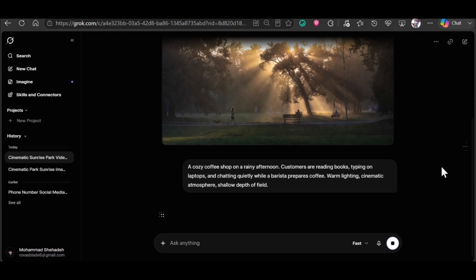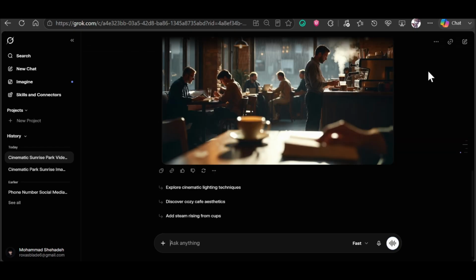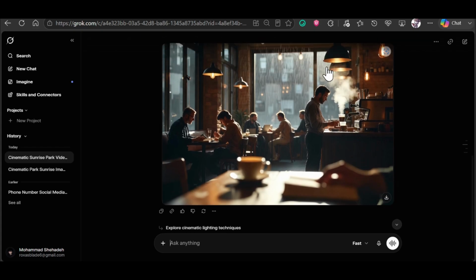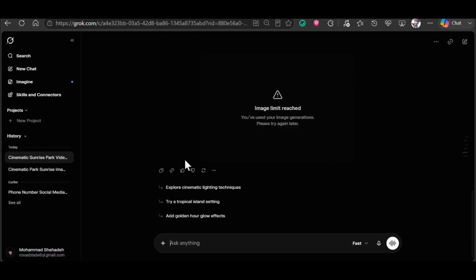Secondly, avoid explicit, violent, or NSFW words. Terms like blood, attack, crash, nude, or sexy can trigger moderation. Describe the scene more indirectly instead.